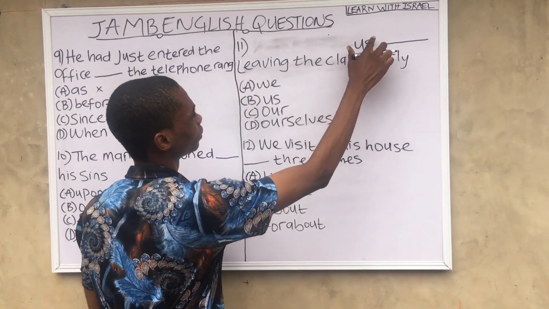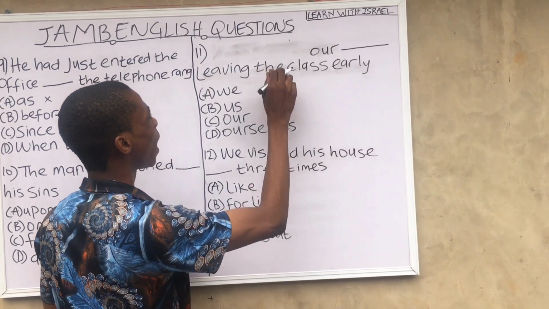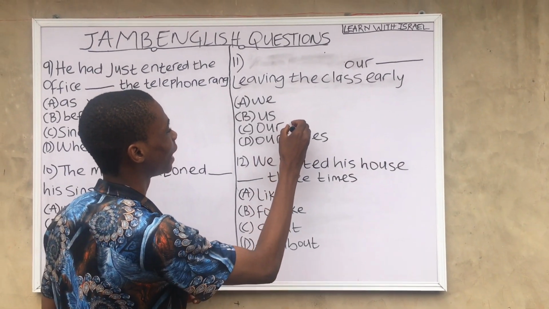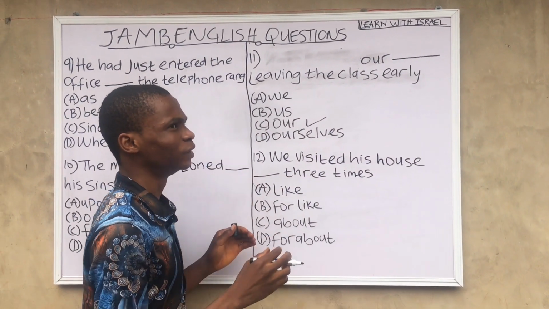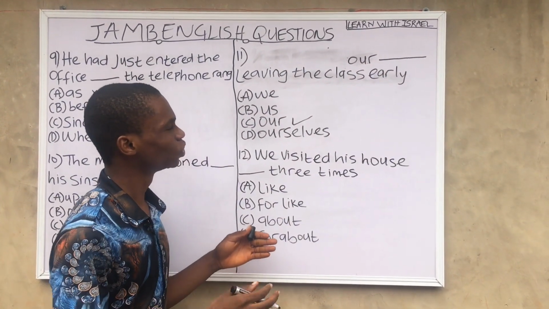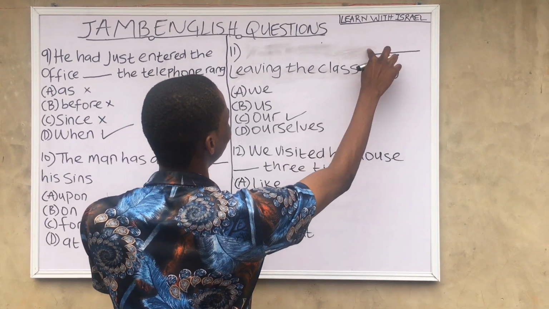That's also wrong. Our leaving the class early. That's the correct answer. If you want to answer this kind of question, you have to be strategic. Ourselves leaving the class early, that's also wrong. So the correct answer is our leaving the class early.